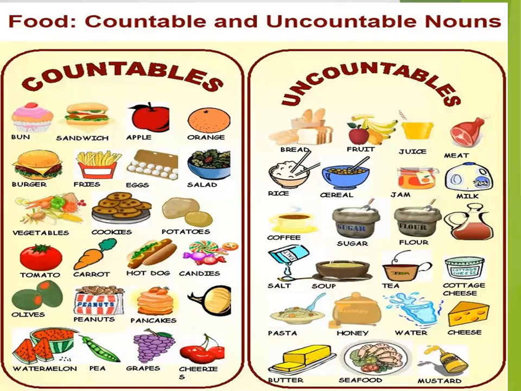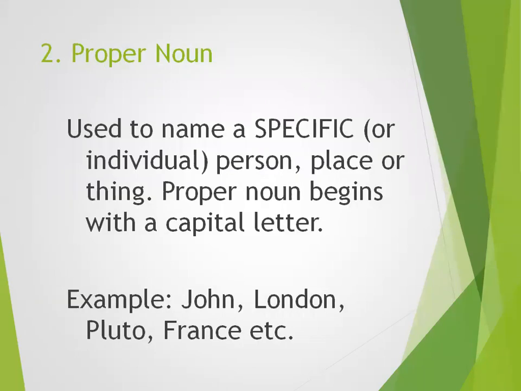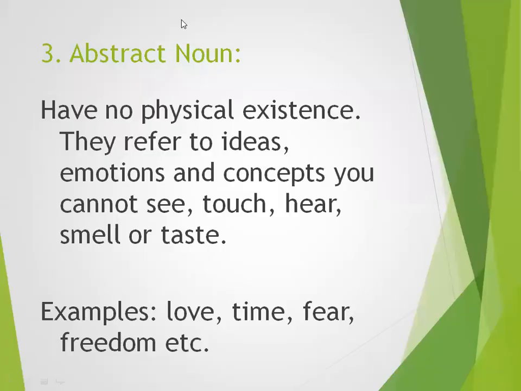So we have all these kinds of nouns. We have common nouns, the words which we use generally and commonly. Proper nouns: all those common nouns have their own specific names, so these are called proper nouns. Then we have abstract nouns. Abstract nouns are those which are physically without any body, which we cannot touch or see, and which have no physical existence.